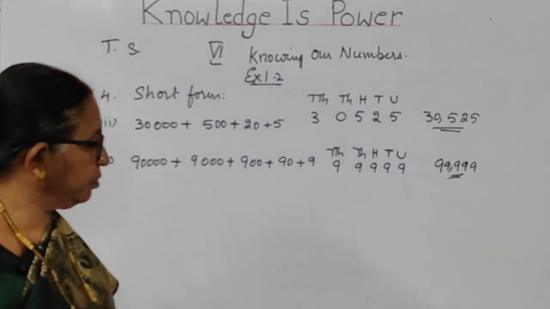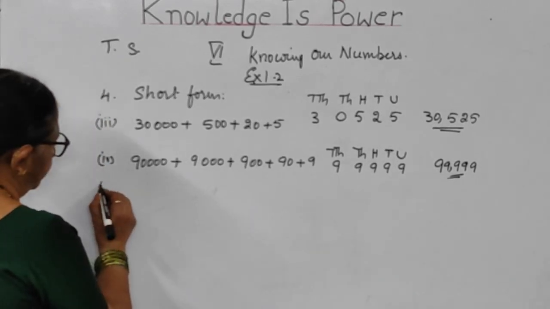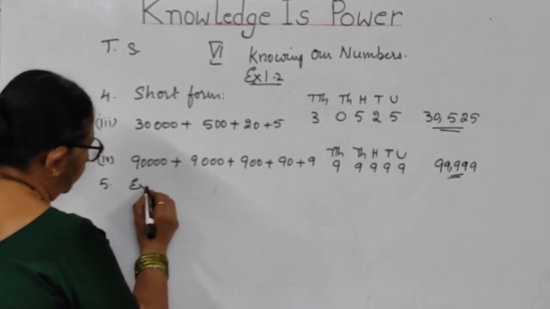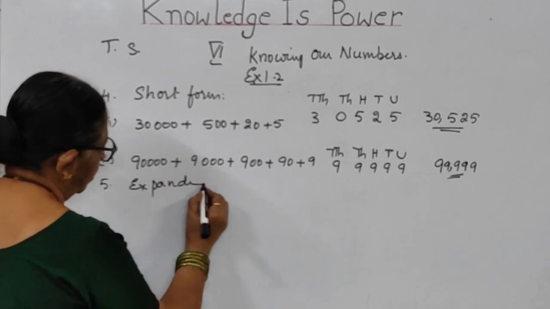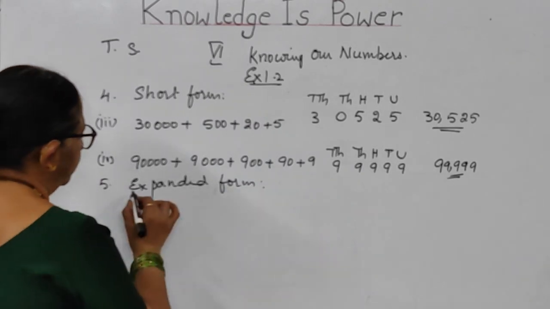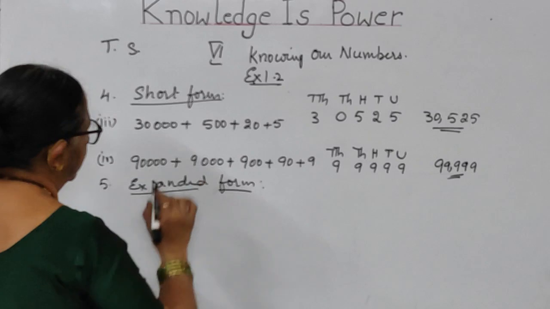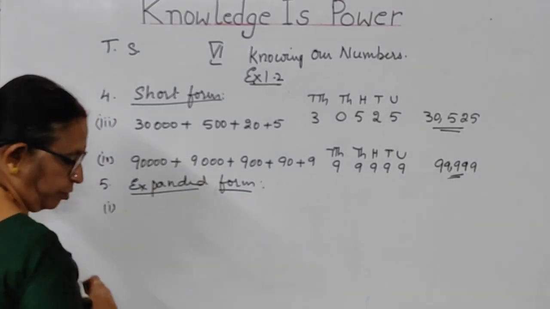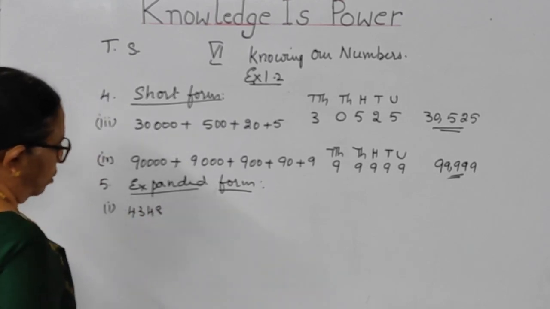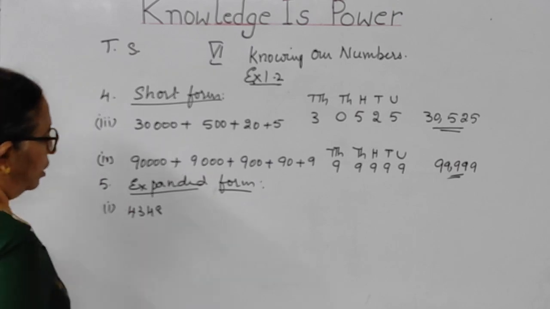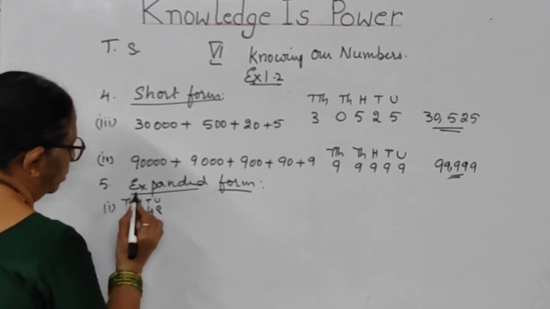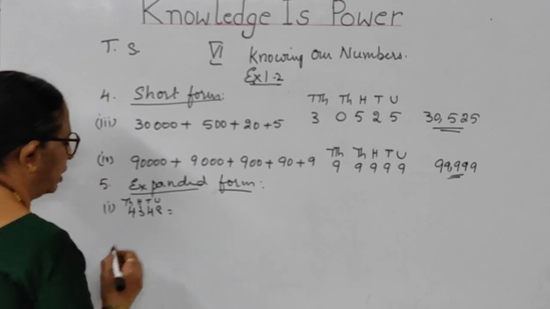short form. Now, the fifth problem here is you have to write expanded form. Expanded form. Already I have taught you in the previous class, children, about how it has to be done, the expanded form. Let us see the first problem given to you. 4,348. So here you write the place values, units, tens, hundreds, thousands. These are the place values. So let us write the expanded form.